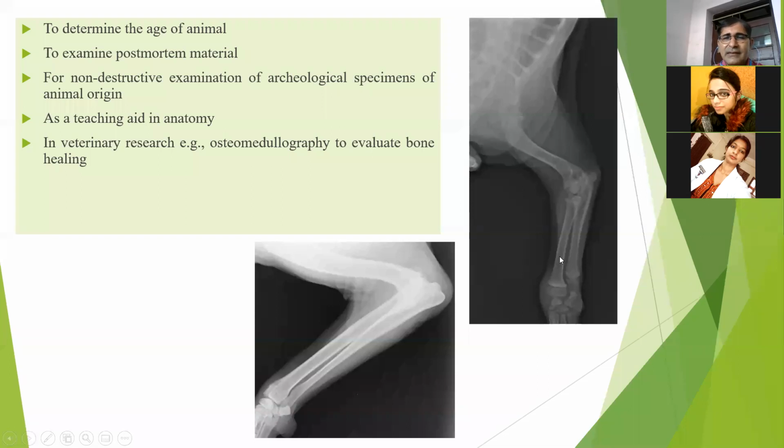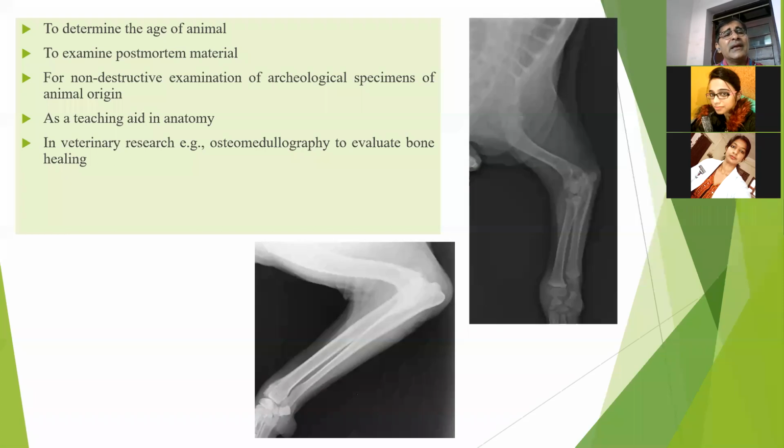If you see the same distal radius bone in this X-ray, you won't find any translucent or black line over here. This growth plate has fused. That means this one is of an adult animal. So approximately we can guess whether the animal is young or adult. It also helps in determining the age, and also for teaching the radiographic anatomy of the bone.